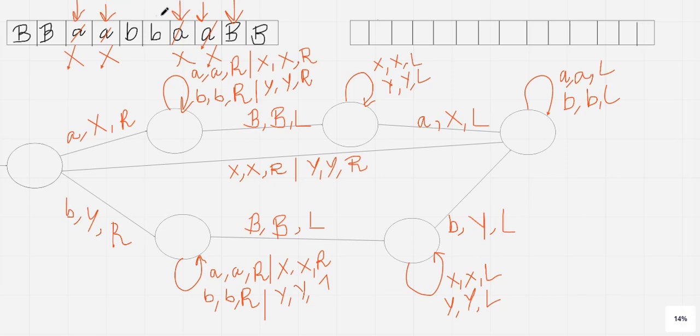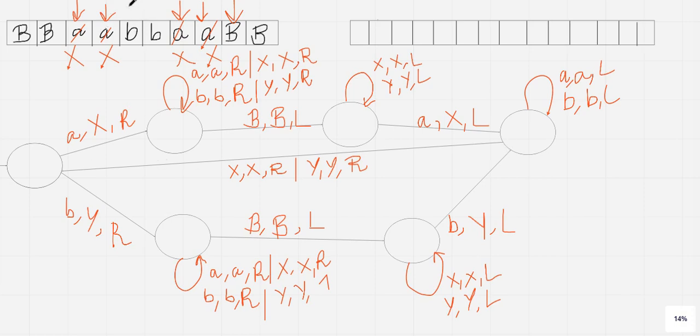After here again the tape head will move until it reaches either x or y depending on the string. Then it will again pass over these particular positions where it may be b, it may be a. So I have already taken a self loop. I think now the Turing machine has perfectly understood how to work on it. And then after that what will it come across? It will come across either x or y. After the blank, after this particular position, it will come across either x or y. So if it is so, then it will follow this particular transition.